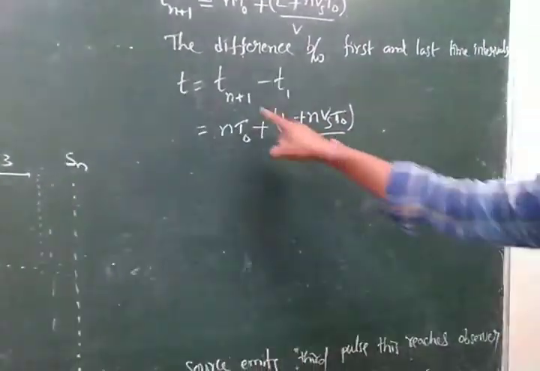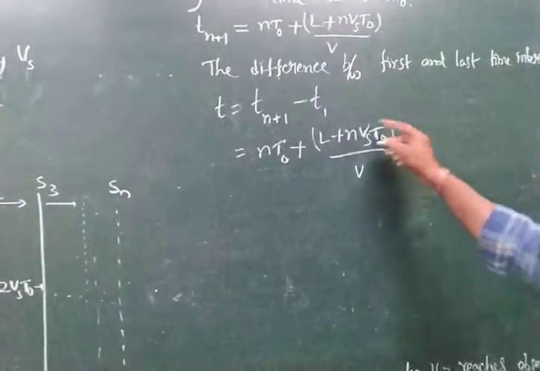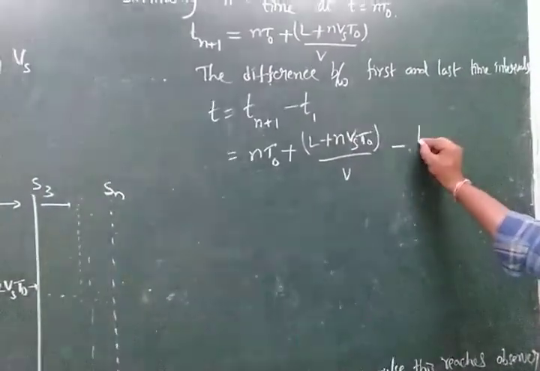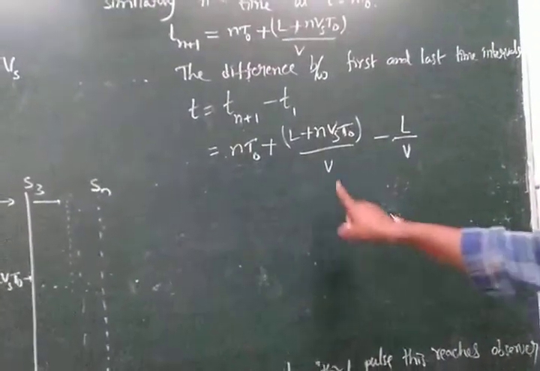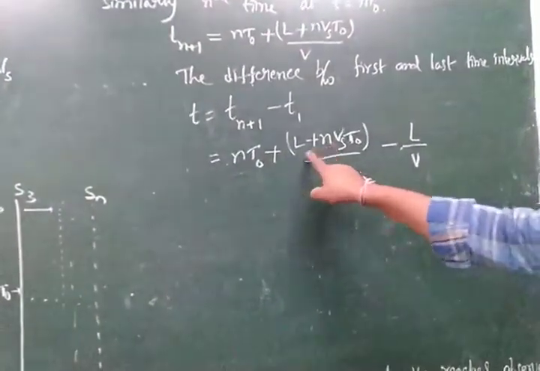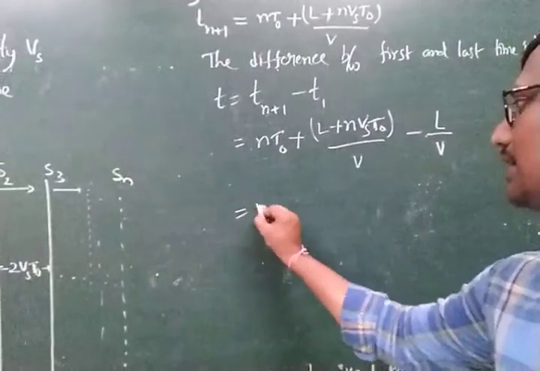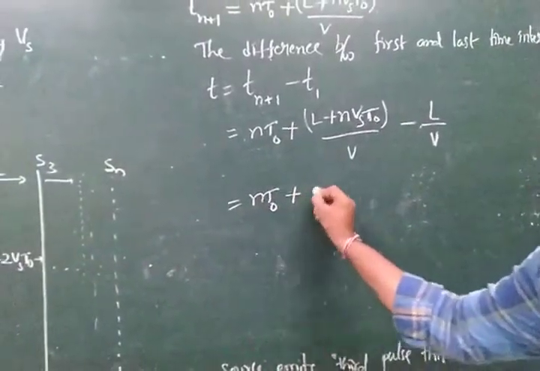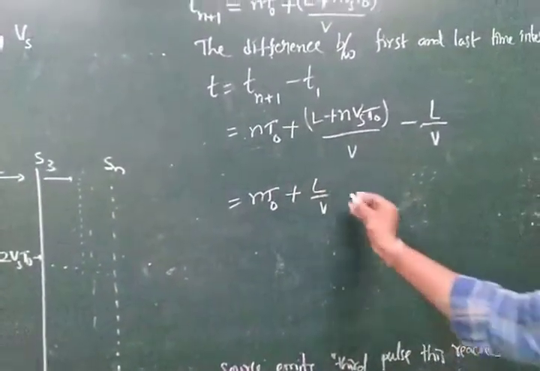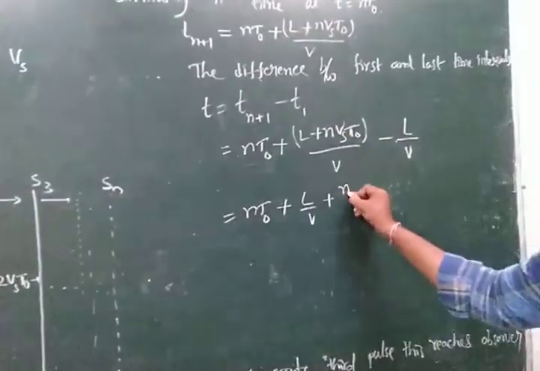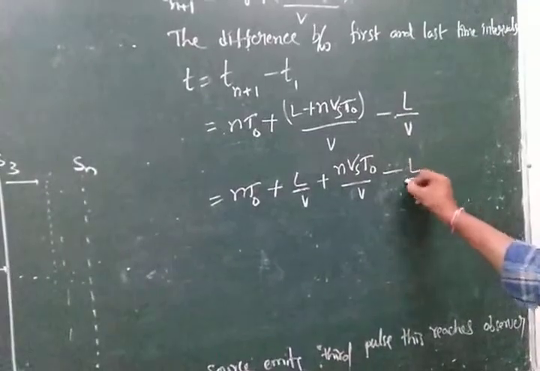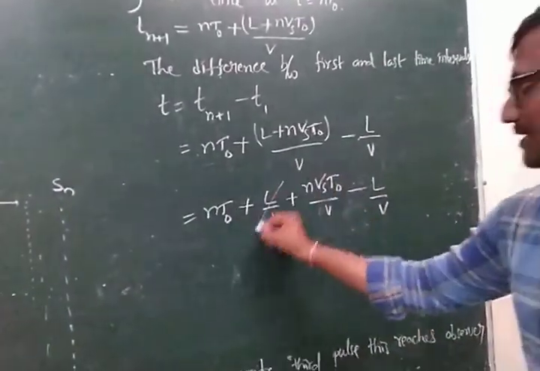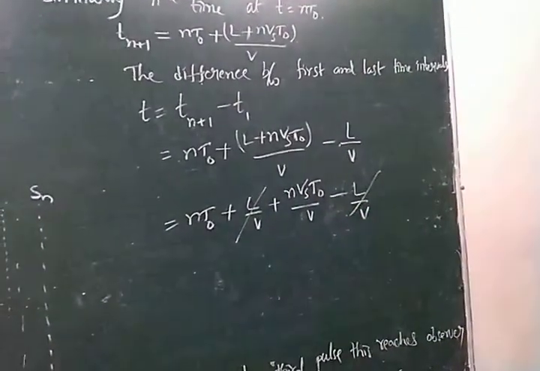See, this is only for tn plus 1 minus t1. t1 is equal to the first one, which is L by V. Now this V can be divided into both terms. We can write n T naught plus L by V plus n Vs T naught by V minus L by V. Here the plus L by V and minus L by V cancel.